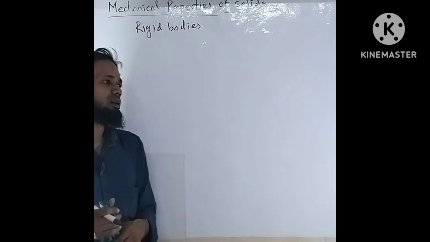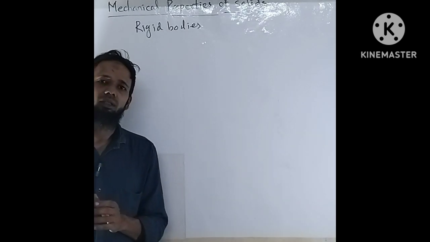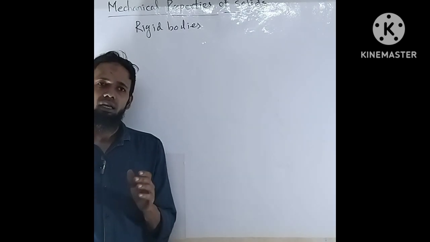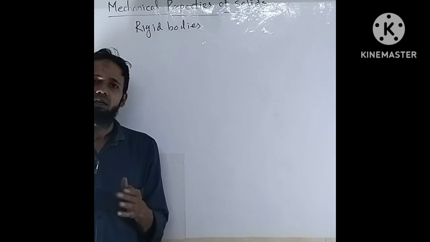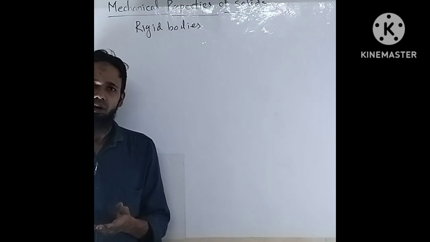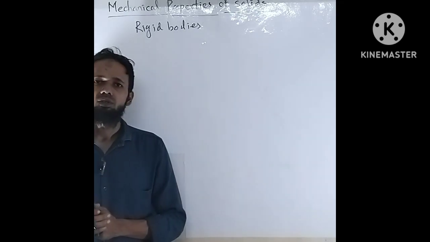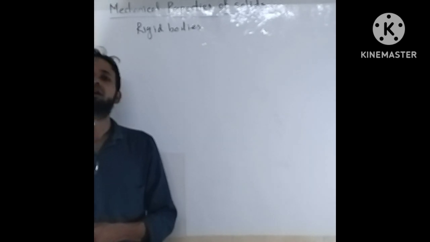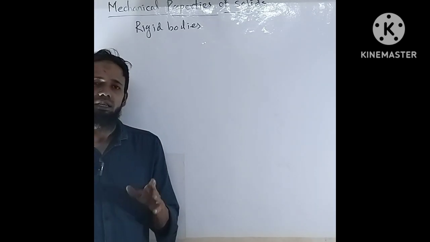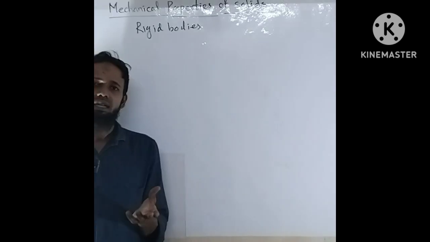In detail, inside elastic materials an opposite force is generated when an external or deforming force is applied. This restoring force is equal in magnitude and opposite in direction, and it tries to